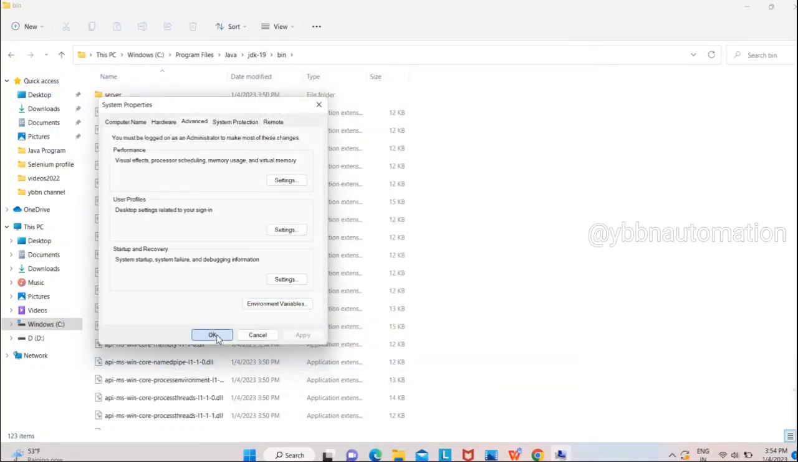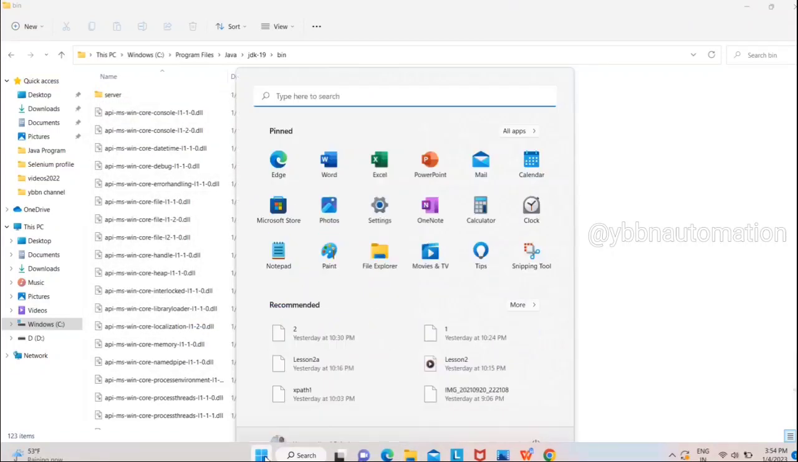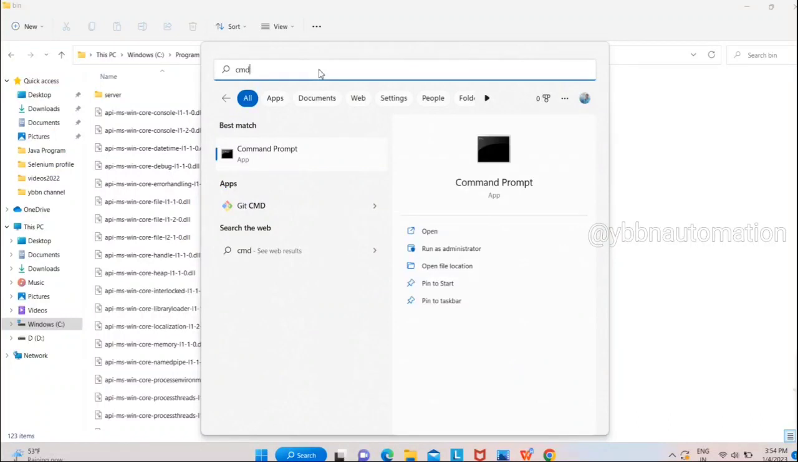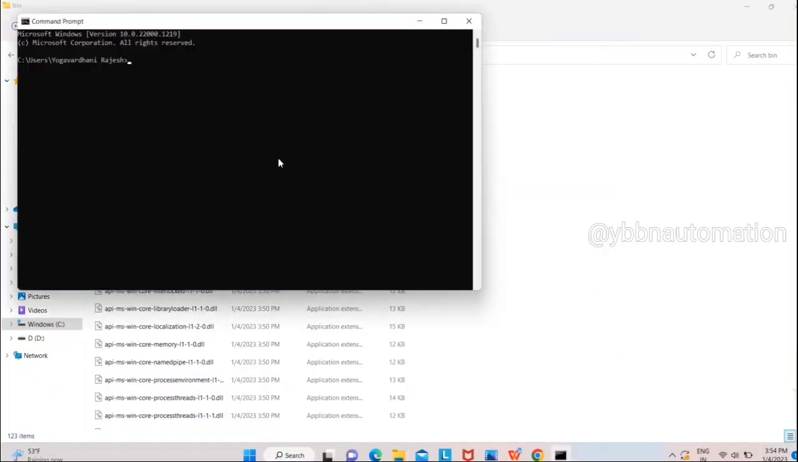Next, we are going to verify our Java is installed successfully or not. Search cmd in start menu, that is command prompt. Open this command prompt. Now type java space hyphen version and then press enter key. So we can see the Java version installed is 19 here. Great, our Java installation is successful.